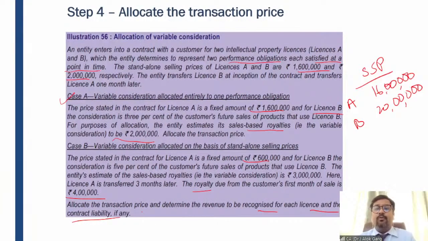I don't know what the intention is, but yes, there is a manipulation, and that is why the 6 lakh has been allocated as a fixed consideration to license A, and 30 lakh has been allocated as variable consideration, which is a 5% royalty-based contract for license B. And license A has been sold 3 months after license B, right? So I need to allocate the transaction price, determine the revenue, and recognize the contract liability, right?